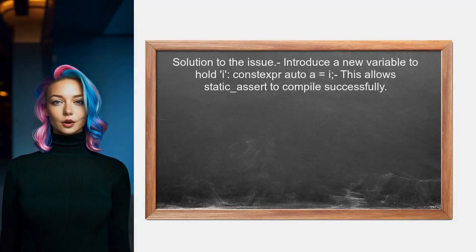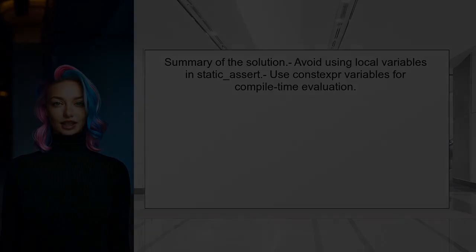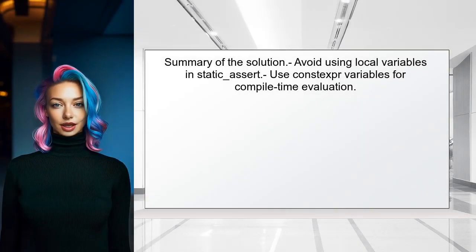In contrast, when the user introduces a new variable, like A, to hold the value of I before the static assertion, the code compiles successfully. This is because A is a constexpr variable that can be evaluated at compile time. In summary, the user should avoid using local variables directly in static assertions. Instead, they can create a constexpr variable to hold the value, ensuring that it can be evaluated at compile time.